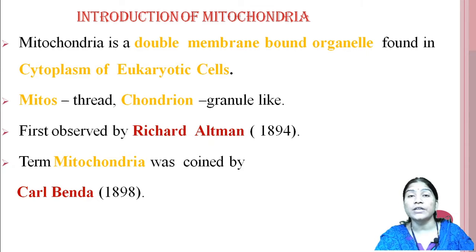Means mitochondria is a double membrane bound structure which are threads or granules. First observed by Richard Altman in 1894, and the term was coined by Carl Benda in 1898.